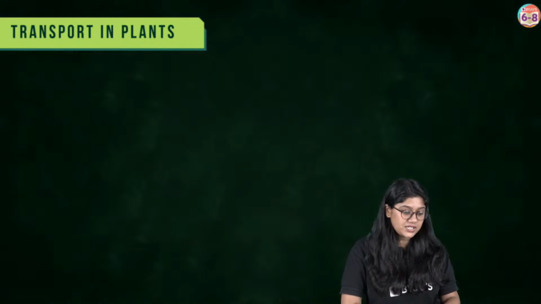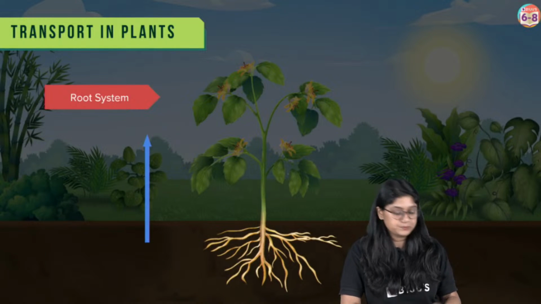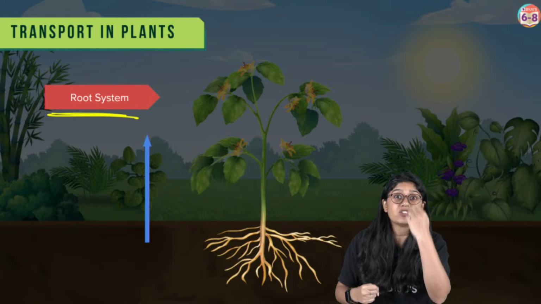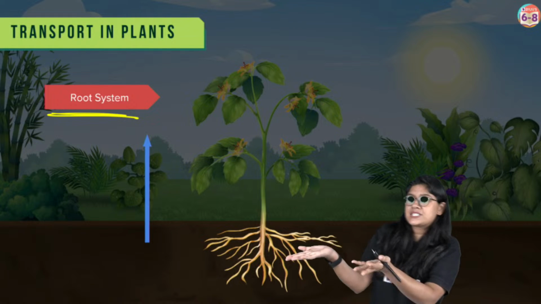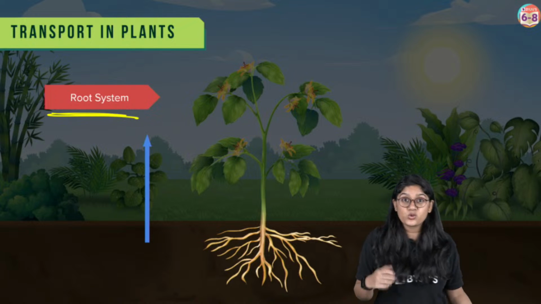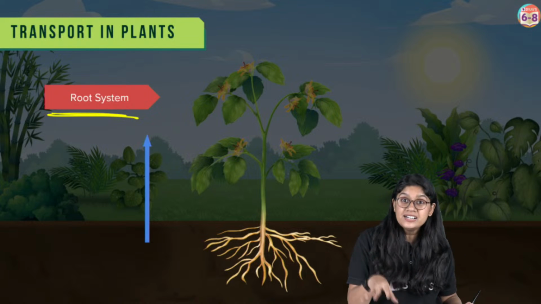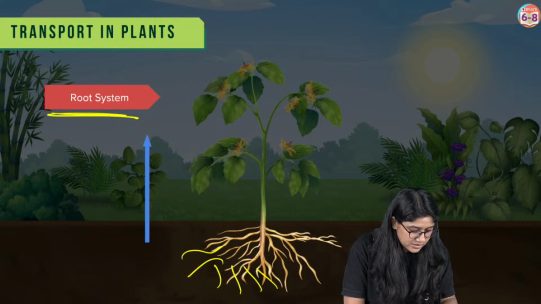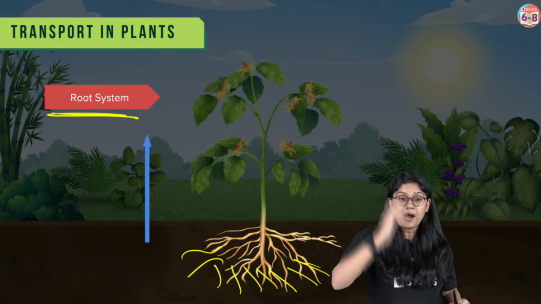So everyone, we are starting with the root system first. We know that roots are the ones that are not visible to us. We cannot see the roots every time when we are passing by a tree or a plant. Roots are hidden, underground, and they take up the molecules and send them to the upper part. See over here?